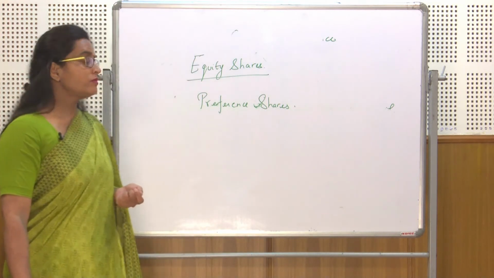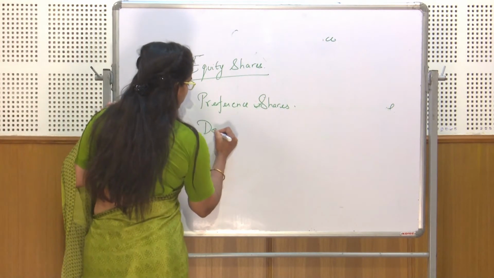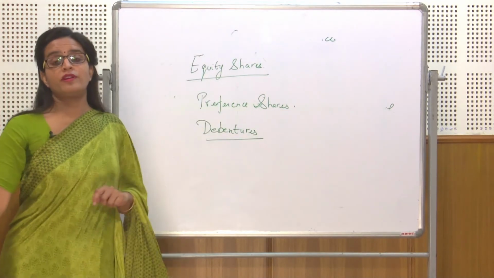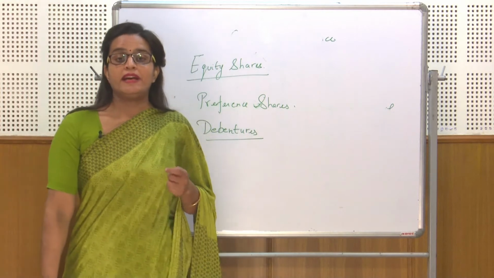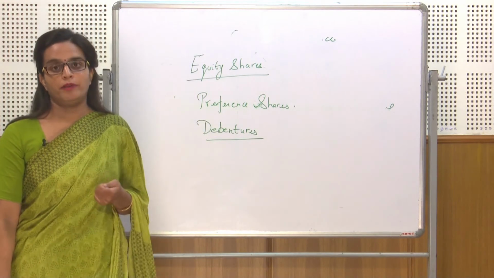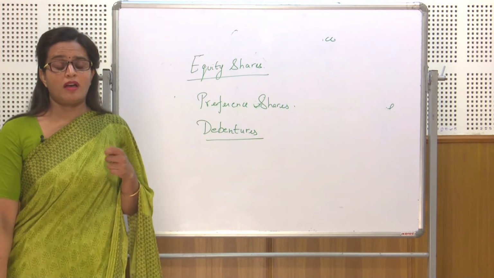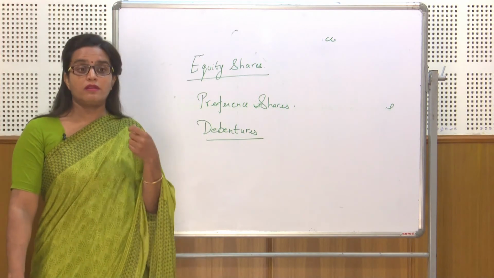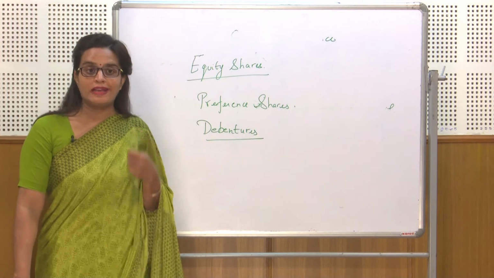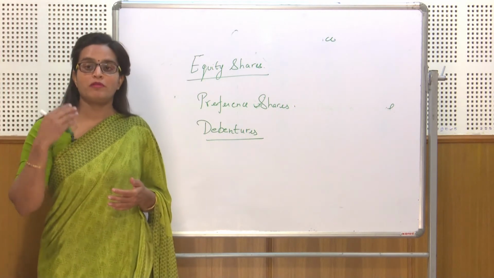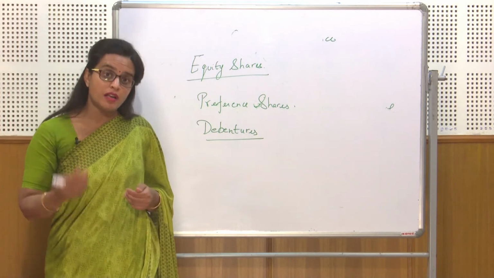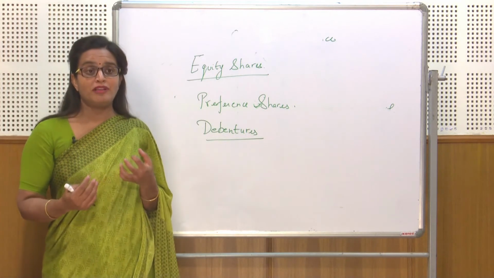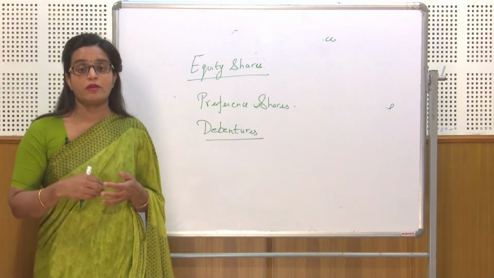Now, the next type of long term source of finance is debentures. Basically, debenture holders are treated as the creditors of the company. It is a written acknowledgement of debt taken by the company. Whenever a firm issues debentures, they have to be very careful, because they have to pay timely interest and the principal amount on the maturity date to the debenture holders. If they are unable to do that, they could face winding up of the company.